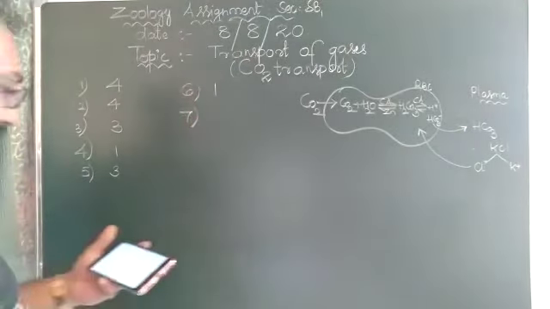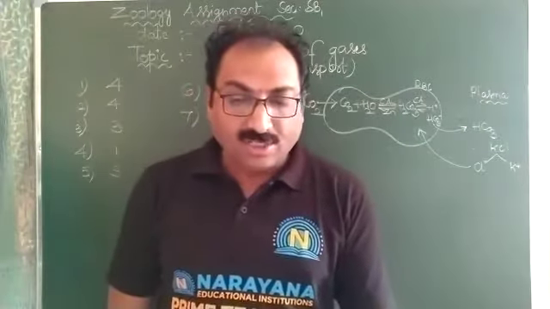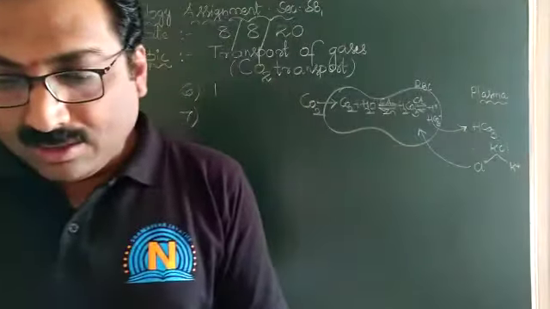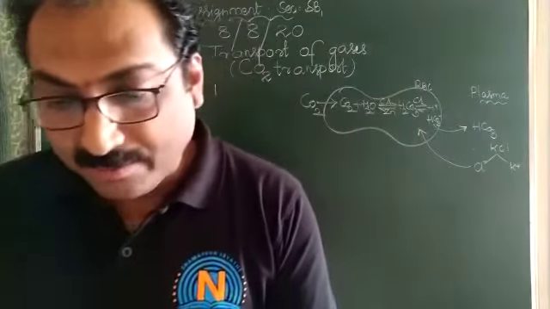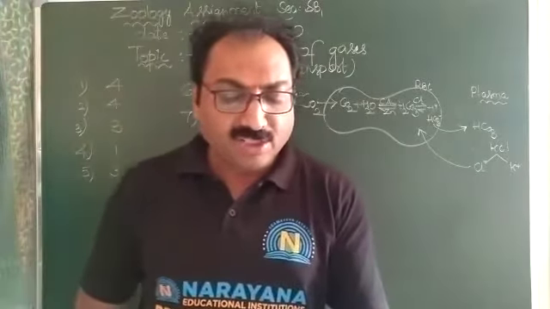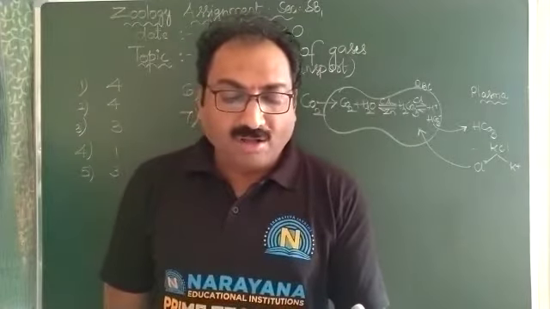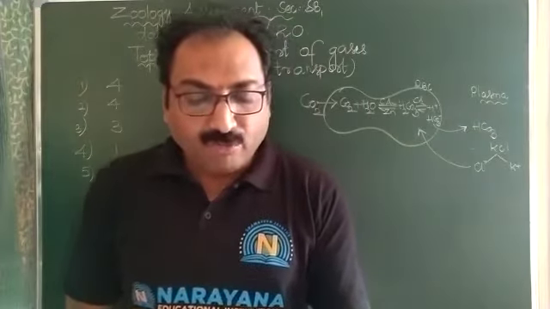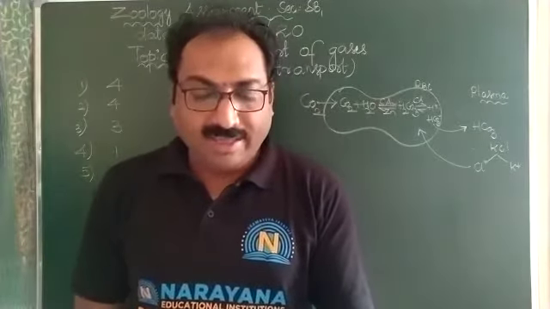Next, the seventh one: a higher CO2 concentration of the blood causes... The first option is given as slow diffusion of oxygen from the blood, the second is slow transport of oxygen in the blood, the third is quick diffusion of oxygen from the blood. The fourth one, both 1 and 2, is given.